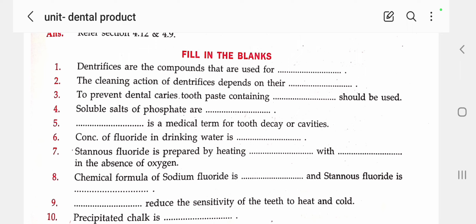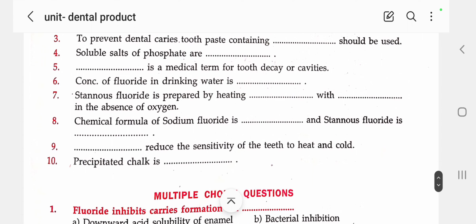Next, stannous fluoride is prepared by heating stannous oxide with hydrofluoric acid, in the absence of oxygen. We already discussed this in the previous session. Next, the chemical formula for sodium fluoride is NaF, and for stannous fluoride it is SnF2. Stannous means Sn and fluoride F2.